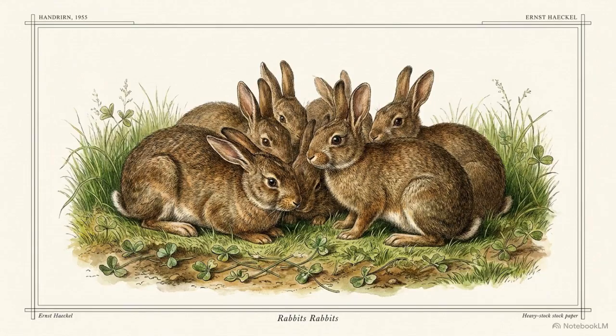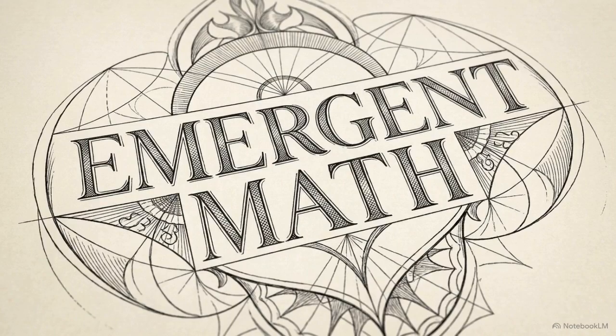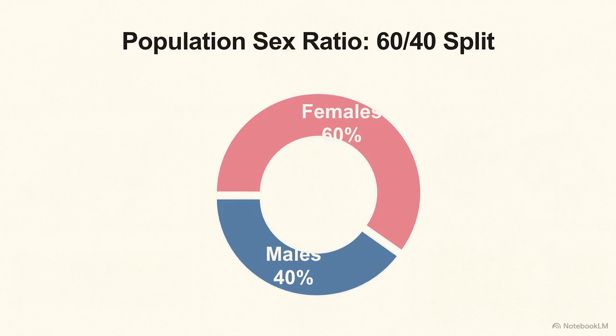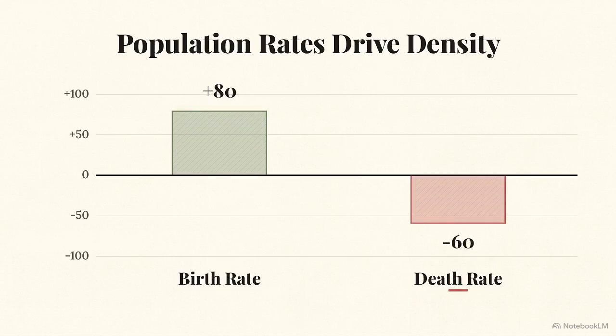This group is an ecological population, a collection of individuals from the same species, interbreeding and sharing resources in a specific geographical area. At this level, new mathematical properties emerge, known as population attributes. Where an individual is strictly male or female, a population is defined by its sex ratio. In a population, we measure the collective balance of sex, such as a group composed of 60% females and 40% males. Similarly, the absolute events of life and death are replaced by population attributes called birth rates and death rates.